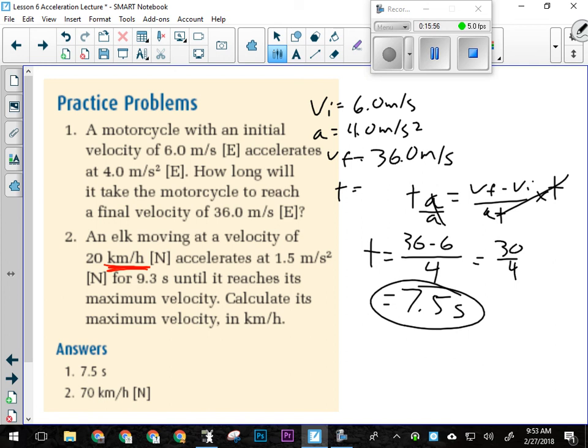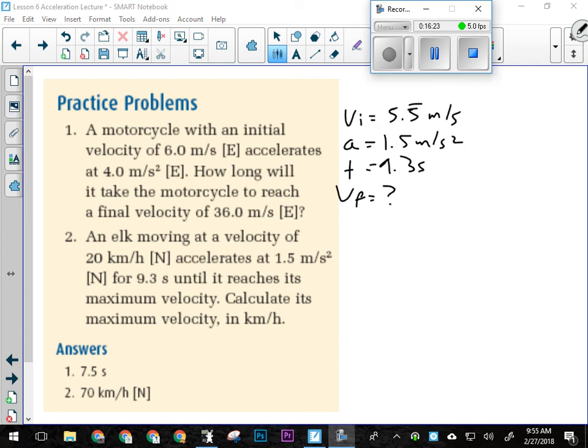Okay, how are we doing on number 2? Is the kilometers per hour thing throwing us? Okay, how do I convert kilometers per hour to meters per second? I divide by 3.6. Okay, we talked about that before. It's a compound conversion. Okay, but you're probably just as well to remember that: just divide by 3.6 and you've got meters per second from kilometers per hour. Then when you're all done, multiply by 3.6 and you'll be back to kilometers per hour again. Okay, so I'll give you a couple minutes on that and then we'll do it together here.